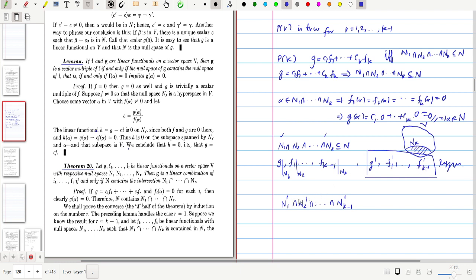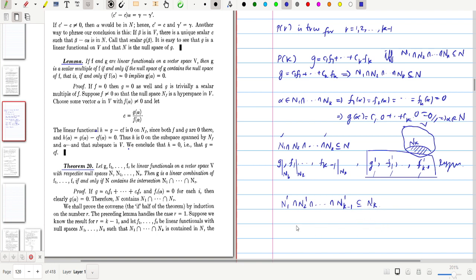Anyway, all these n1 prime, n2 prime, nk minus 1 primes are subspaces of nk, because the domains of these functions are nothing but this nk. So you can easily write this is contained in nk.